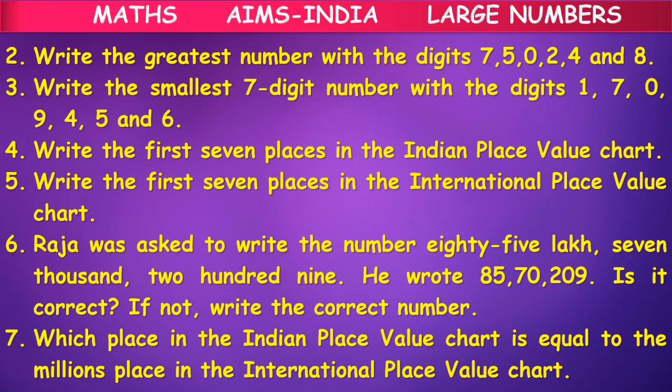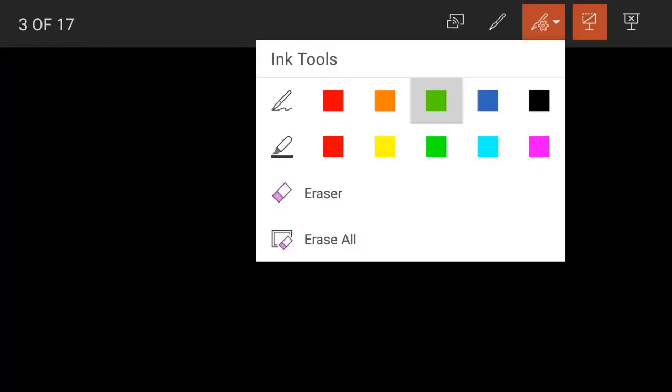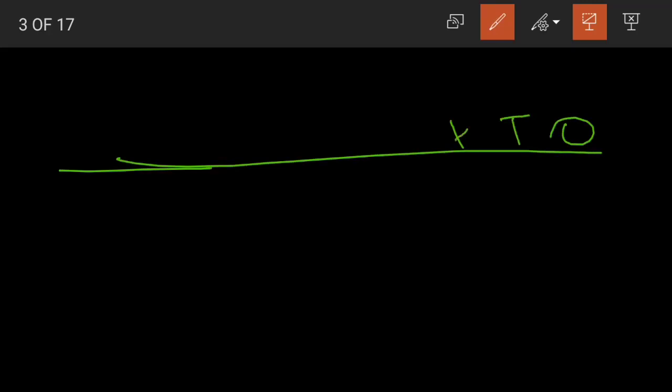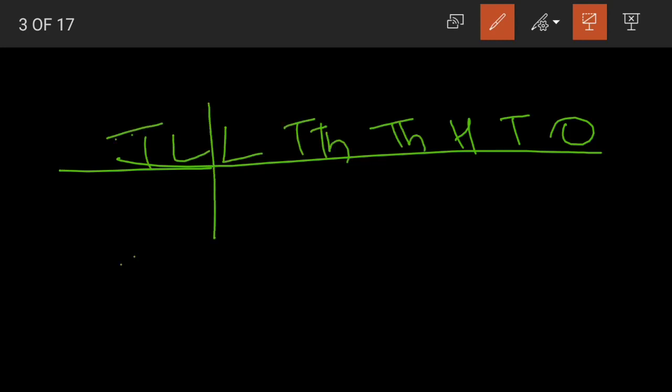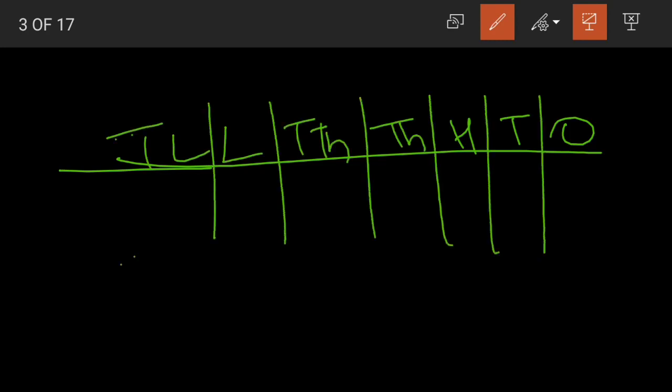Next question. Which place in the Indian place value chart is equal to the millions place in the international place value chart? Again, the Indian and international place value charts. Ones, tens, hundreds, thousands, 10,000s, lakhs and 10 lakhs. This is our Indian place value chart.